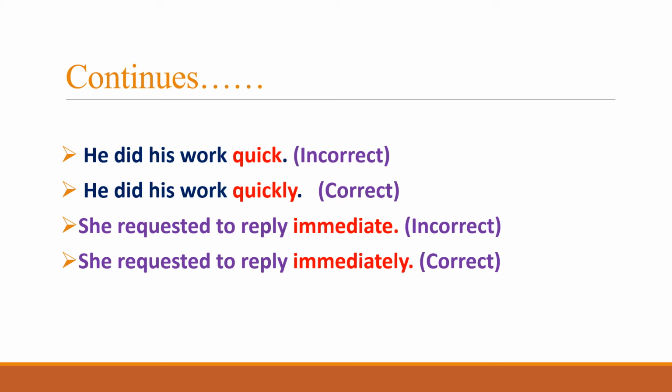Otherwise, using an adjective to qualify a verb is incorrect and doesn't make any sense in English sentences. So what we need is to use an adverb to qualify the verb. "She requested to reply immediate" is an incorrect sentence, whereas "she requested to reply immediately" is the correct sentence. Why? Because immediately is an adverb and reply is a verb. So this is the correct combination of a sentence, where an adverb has been used to qualify a verb.